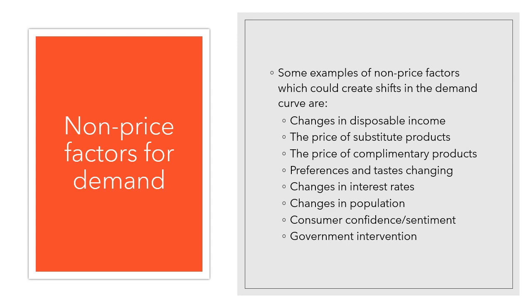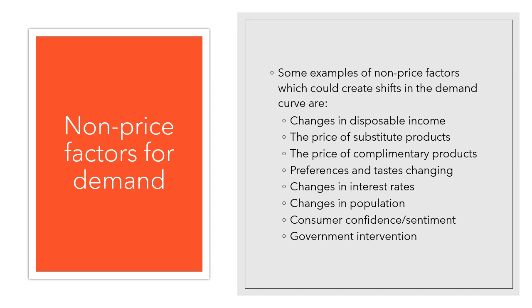So if we look at some of these examples here, changes in disposable income. At the moment, that's happening to a lot of people. A lot of people have lost their jobs because of this pandemic. So for a lot of people, they are moving from what may have been a salary, if we look at the average salary, it's about $87,000 a year, to a maximum of $1,500 a fortnight based on the JobKeeper payments the government are going to be giving out.